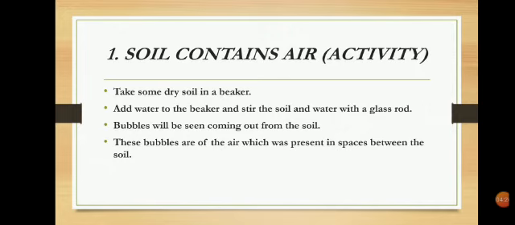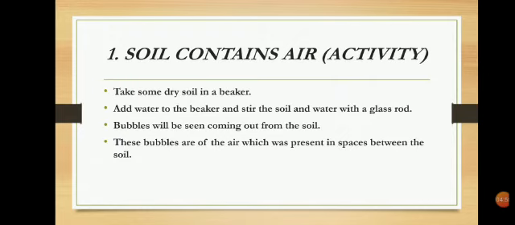Take some amount of soil and put it in the beaker, glass bowl or tumbler, whatever you have. Now add water to it and stir the soil and water with a glass rod. If a glass rod is not available, you can use a spoon, a simple rod, or a spatula. Now what you will find after doing this is that slowly some bubbles are coming out of the soil.